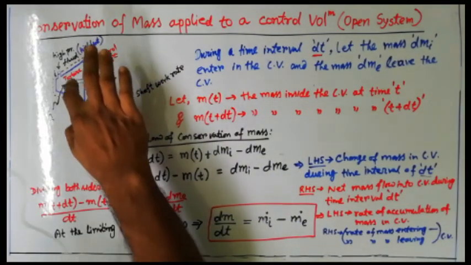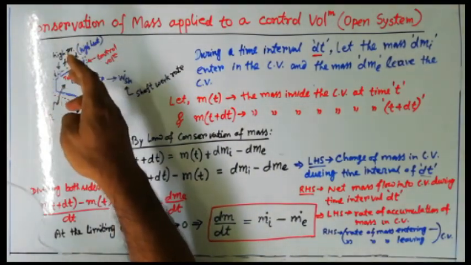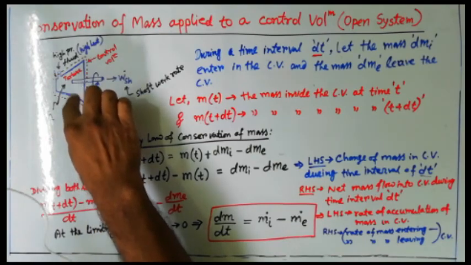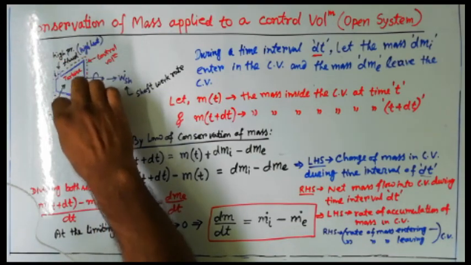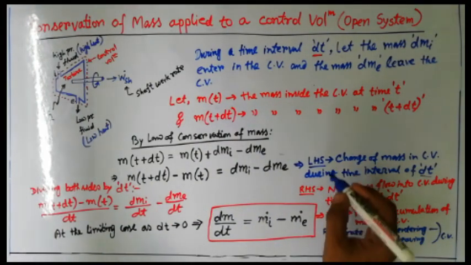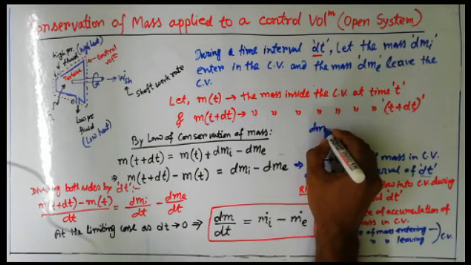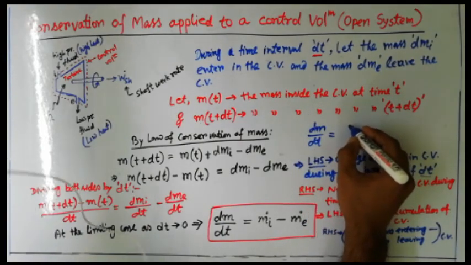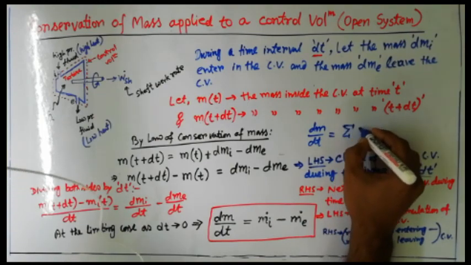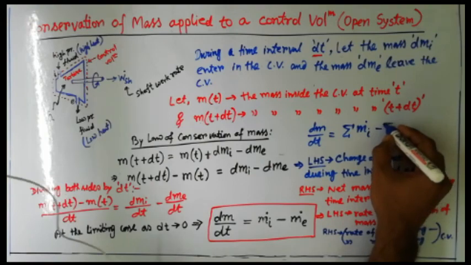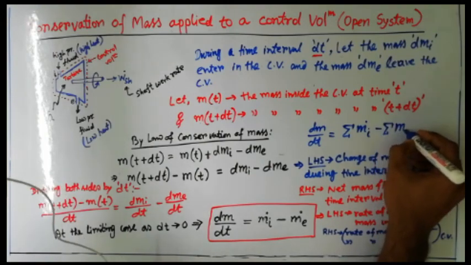Suppose this control volume has multiple inlets and exits. Here I have shown you one inlet and one exit. If multiple inlets and multiple exit points are there, then that equation can be written in this form: dm/dt equals summation of m dot i minus summation of m dot e.